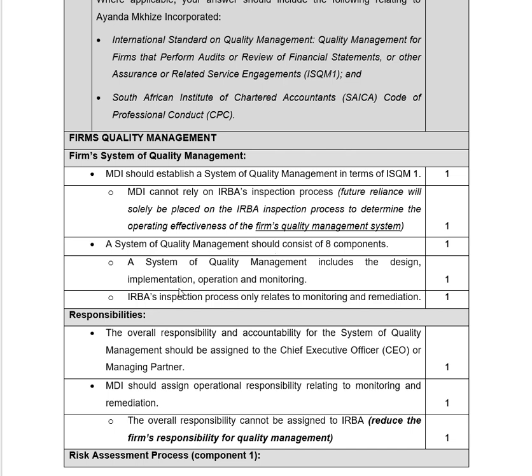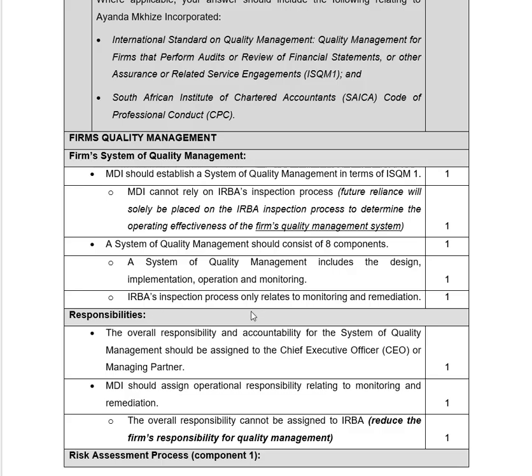And then when we go down, a system of quality management includes the design, implementation, and operating and monitoring of the system of internal control or quality management of the firm. So what does that mean? It means that a firm, when they have accepted the engagement, should have a quality management design. That means they design how they're going to go about the quality management, the implementation, which is how they're going to do it, and operation, as well as monitoring. That means they monitor it as time goes on to see that it is yielding the results they planned for this quality management process.